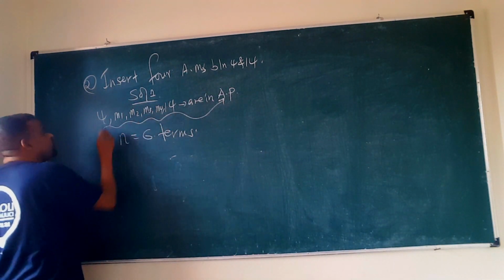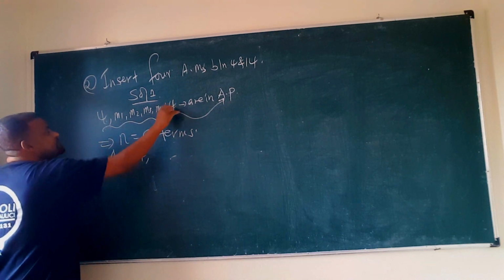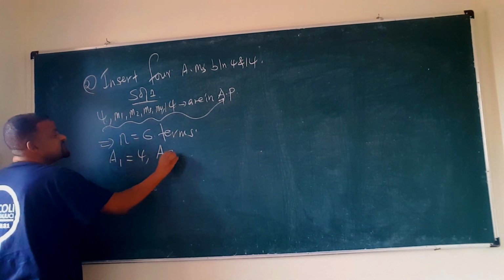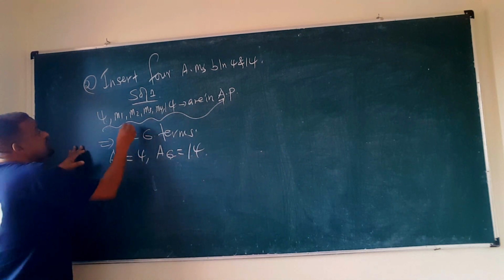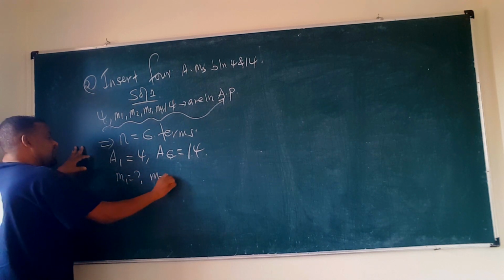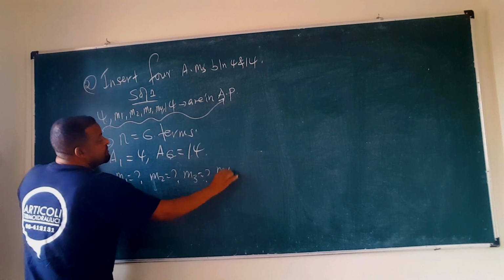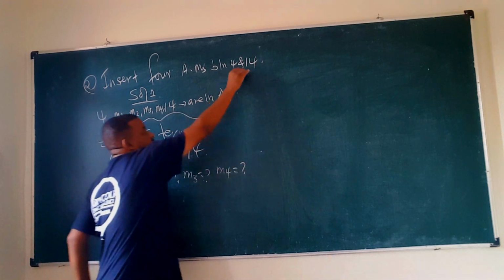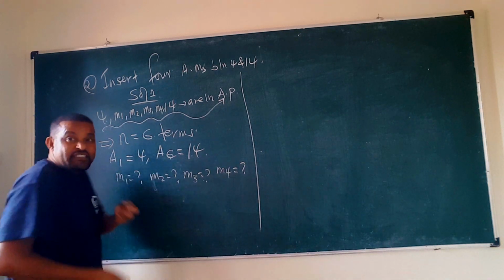Now a1 is given, a1 is 4, and the last term a6 is 14. So we want to find the values of m1, m2, m3 and m4. First let's find the nth term formula. Note that we don't have the common difference.